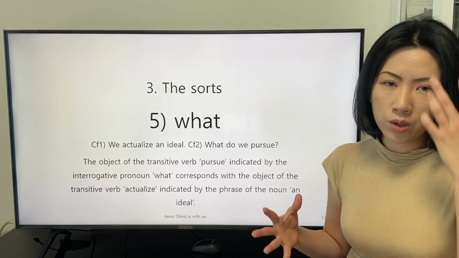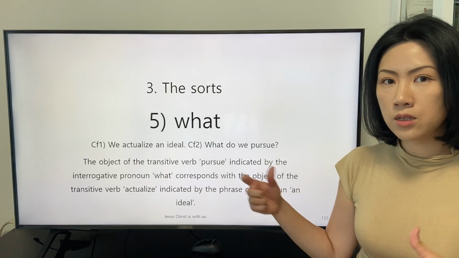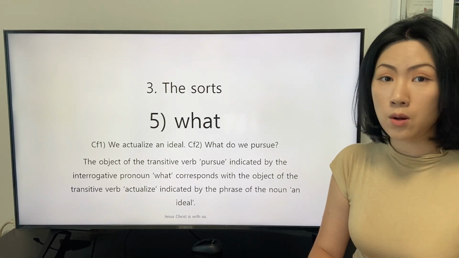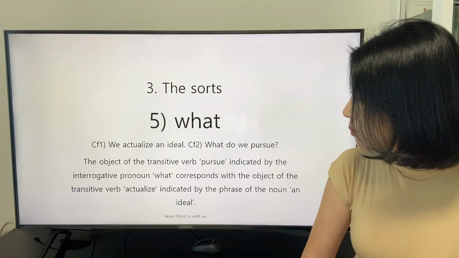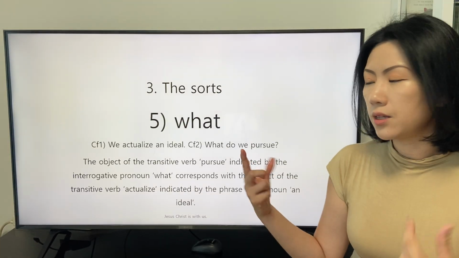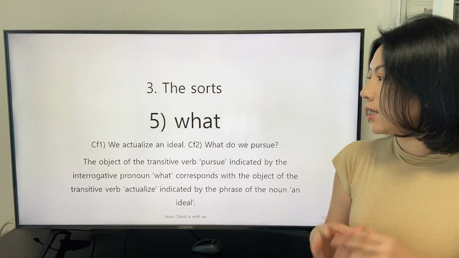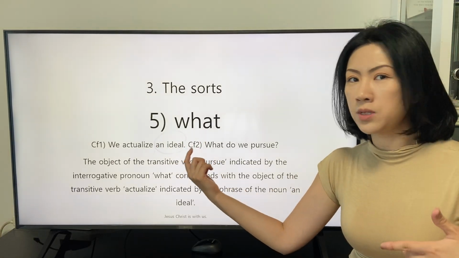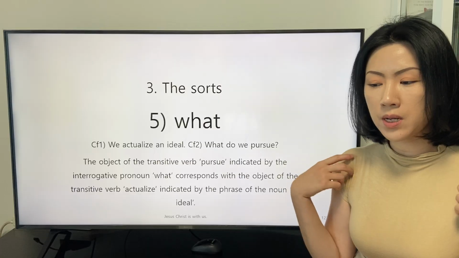We can also understand that the pronoun "what" indicates an object that is not a person on the basic premise. And the speaker finds that the object "what" indicates the same object as the object of the first sentence, "ideal."